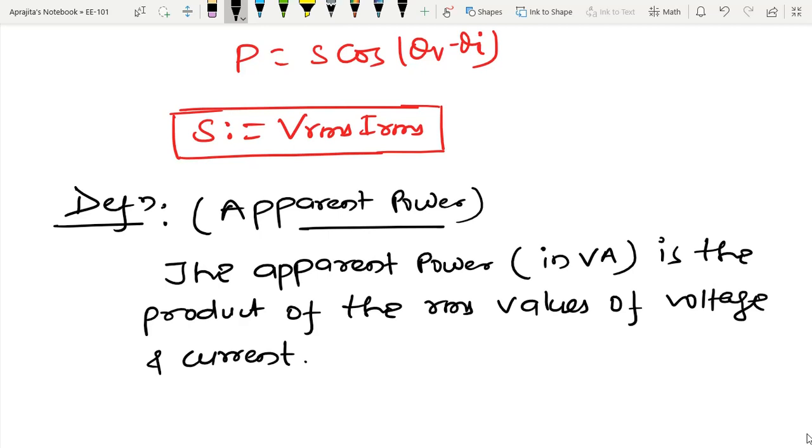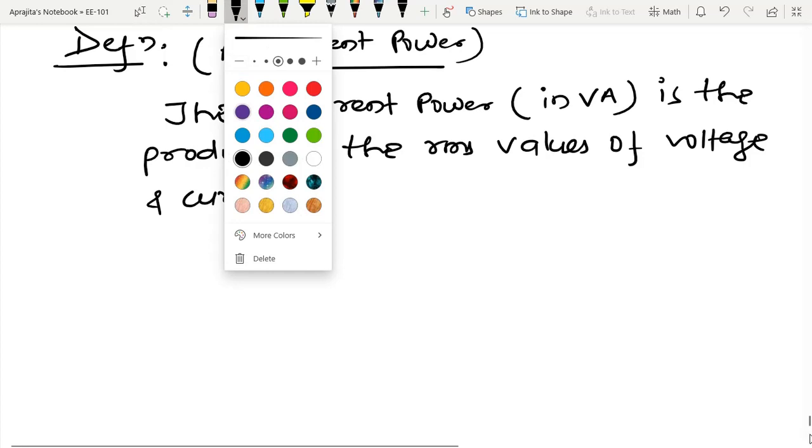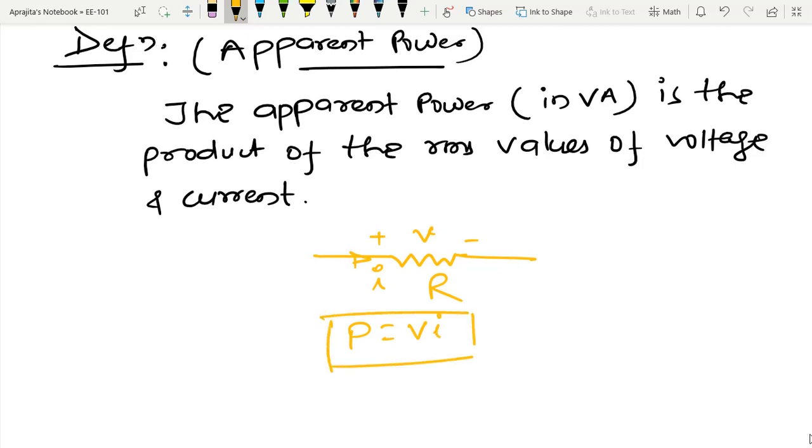You can see here that in case of a resistive network, if you remember, suppose I have some resistance R, and the voltage across it is V and the current going through it is I, then at that time we write power as nothing but V into I. So you can see that same expression appears in the case of apparent power.